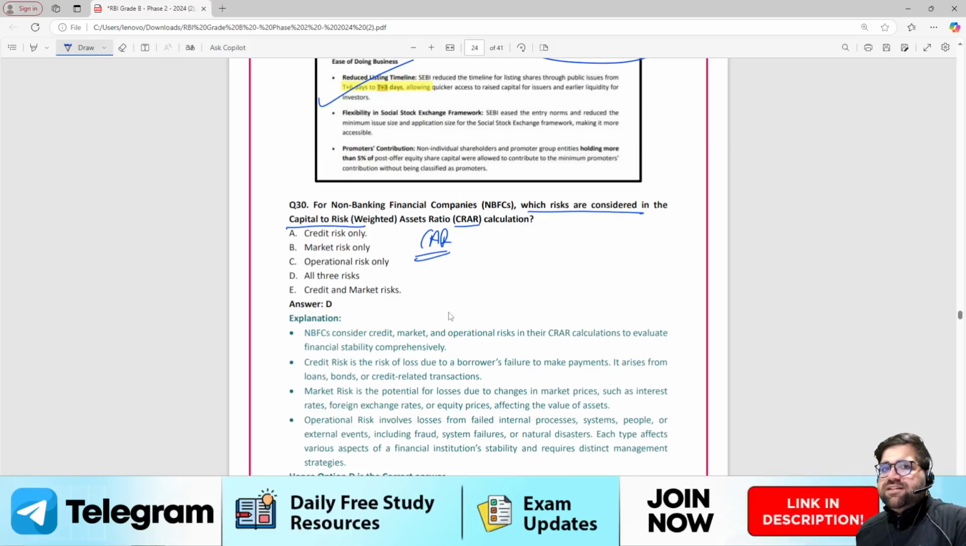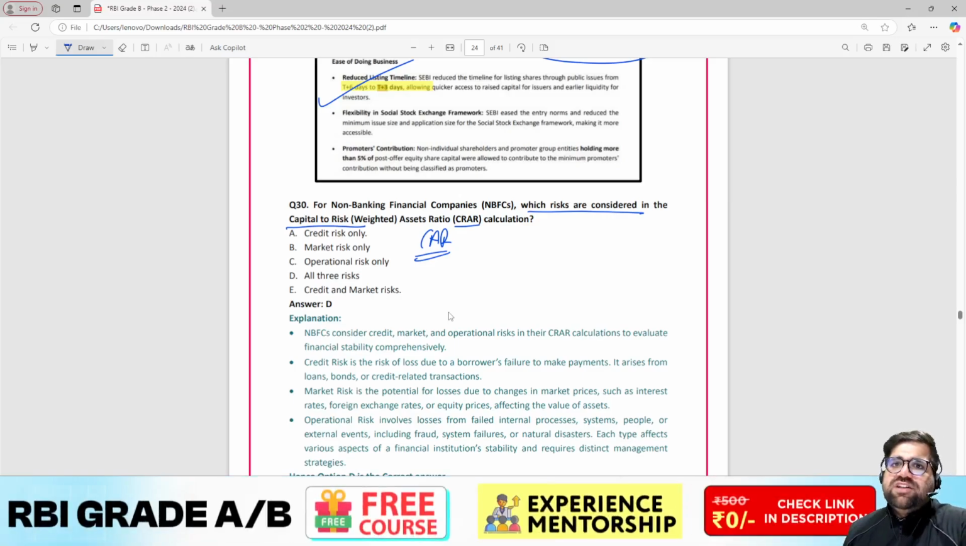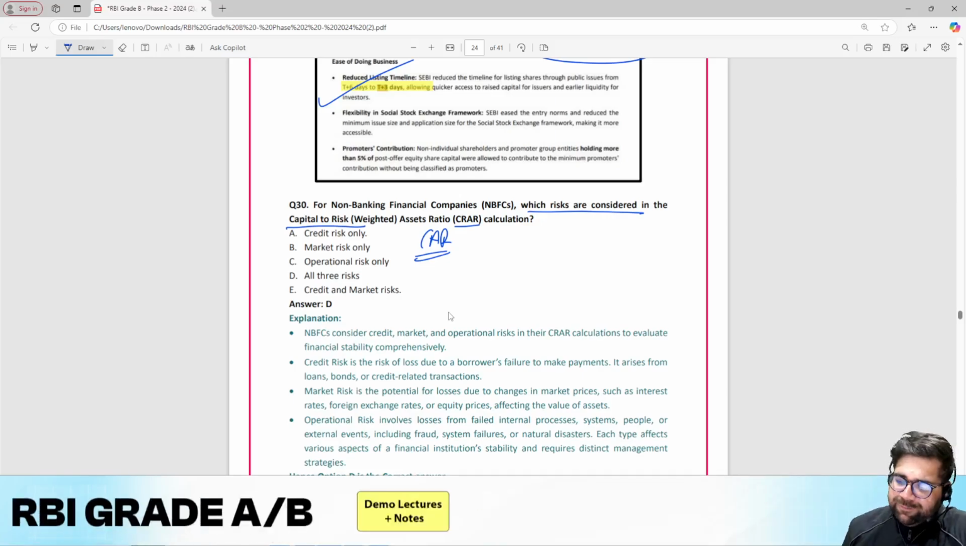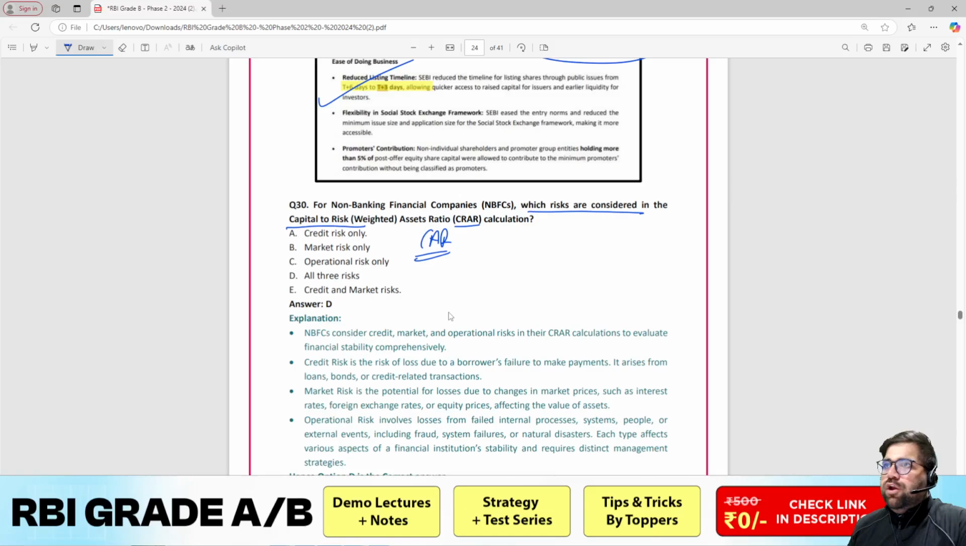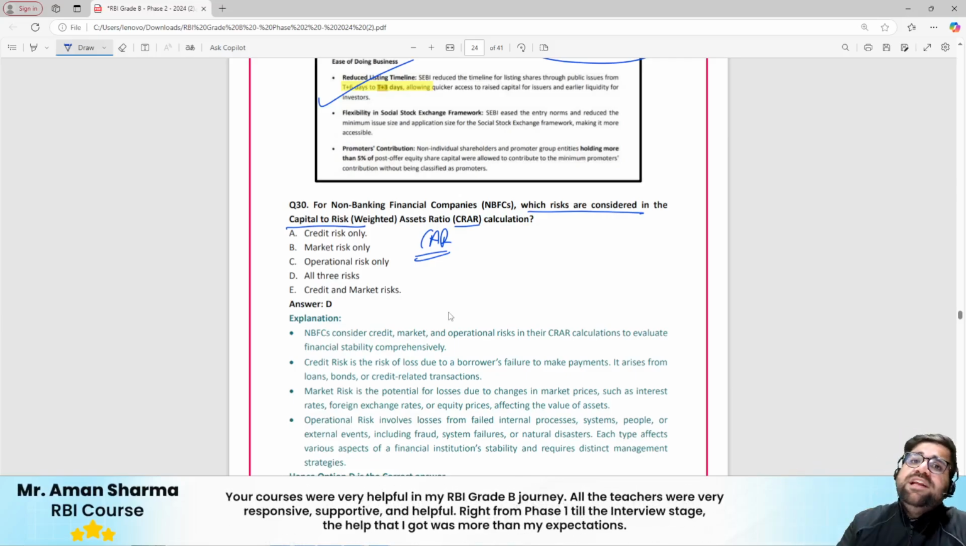C, Basel 1, Basel 2 and Basel 3, whatever you want to call it. All the three types of risk, credit, market and operational risk, are considered. In Basel 1 you can say that only your market risk, which is your price risk, and your credit risk were considered. But in Basel 2 they have added your operational risk as well.